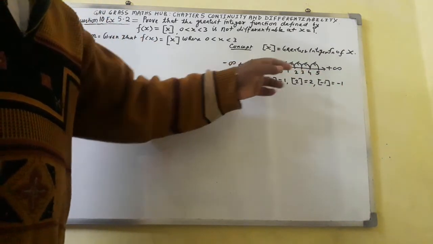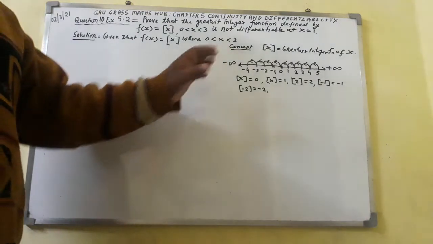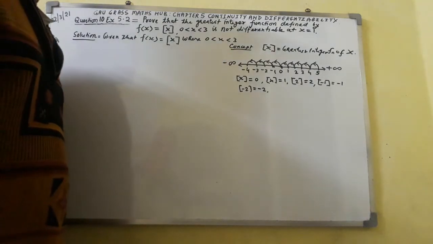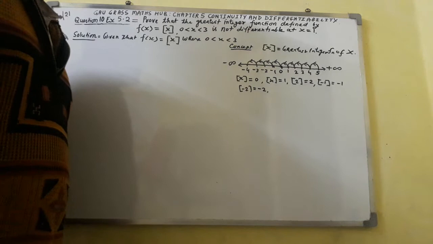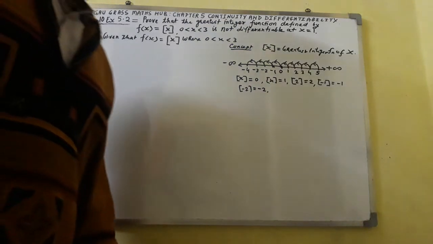Here the greatest integer function of 0 equals 0, of 1 equals 1, of 2 equals 2, of -1 is -1, and of -2 is -2. The same numbers, 0, 1, 2, -1, -2, are shown on the number line. Only these values will be taken. No fractional part will be allowed.